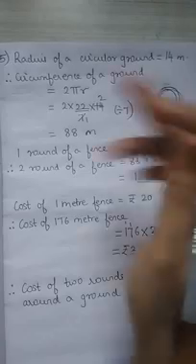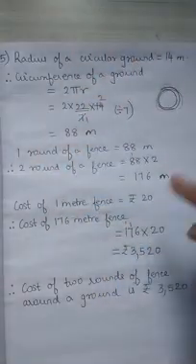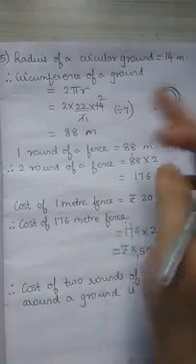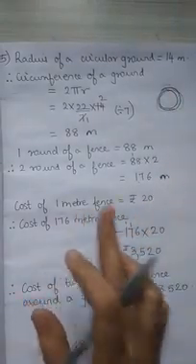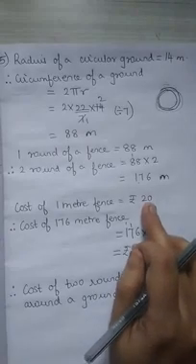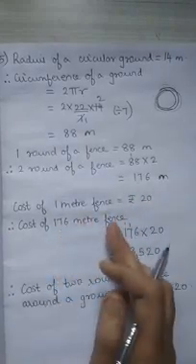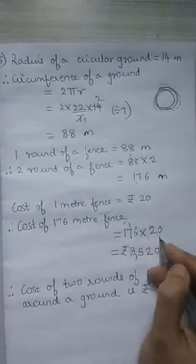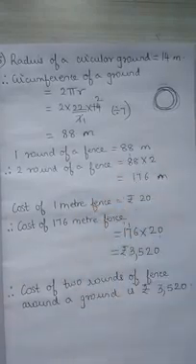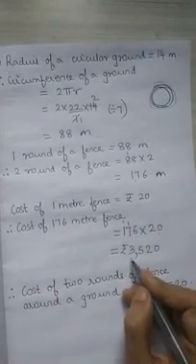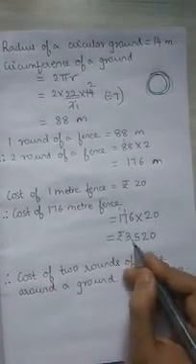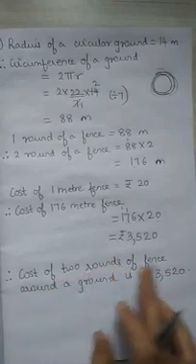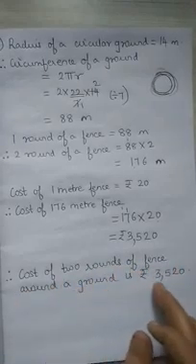Like how you put a ribbon around a circular tire or around a circular object, like this 176 meter of fence you require. Where you know that 1 meter is 20 rupees. So 176 meter will be how much? 176 into 20. Basically 20, 20, 20, 176 times. So that you will multiply and you will get answer as 3520. So you will write the final statement. The cost of 2 rounds of fence around a ground is so and so.